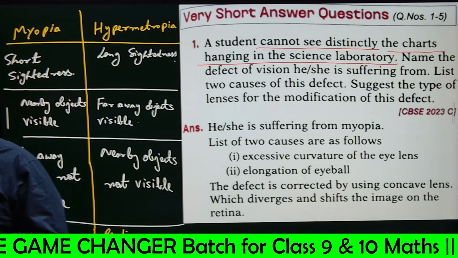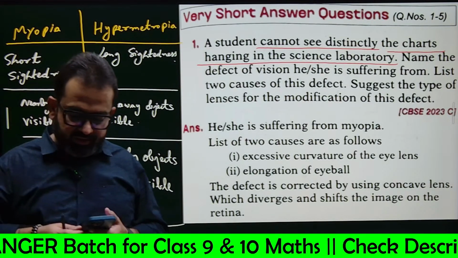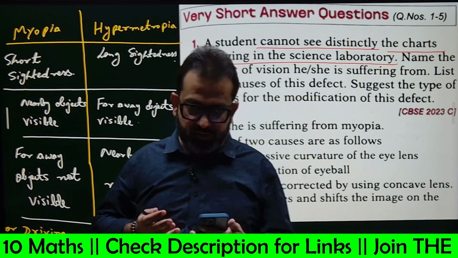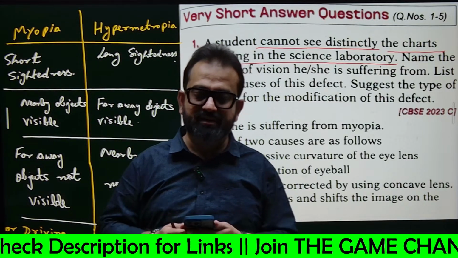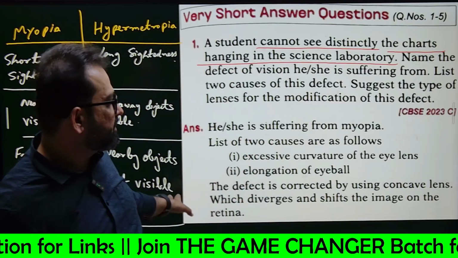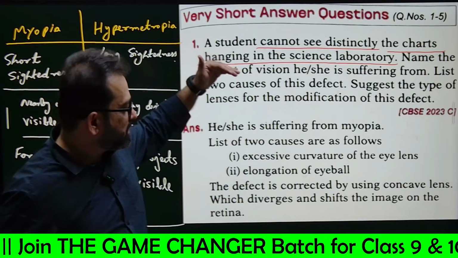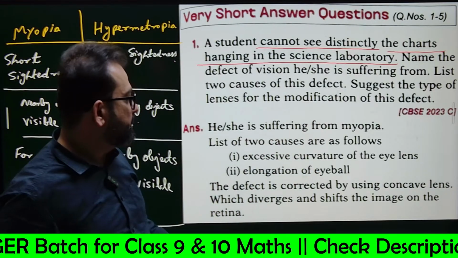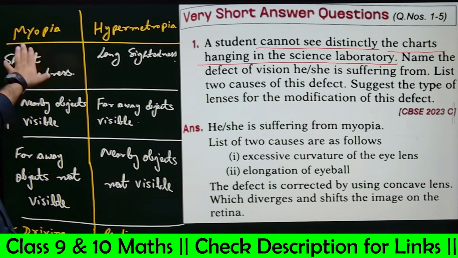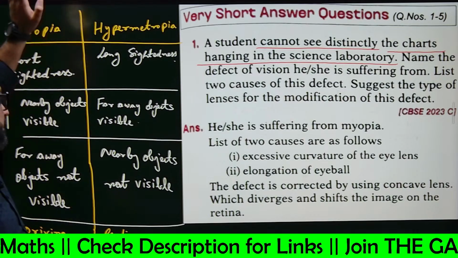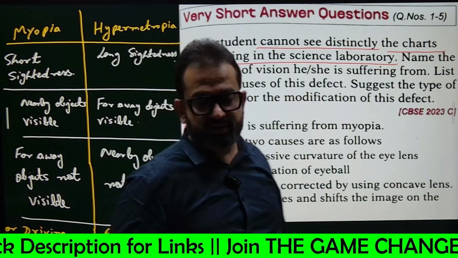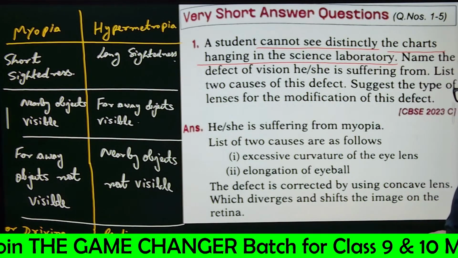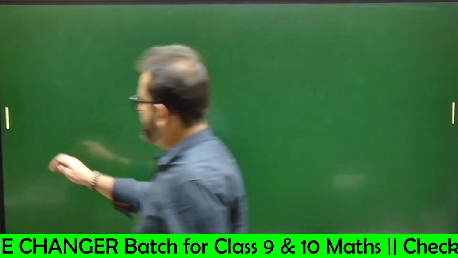There are different case diagrams if you move the object, but we are only focused on what myopia and hypermetropia mean, their causes and their corrections. For myopia, the correction is the use of a concave lens. For hypermetropia, the correction is the use of a convex lens. That's it. Clear? So we can move towards question number 2.